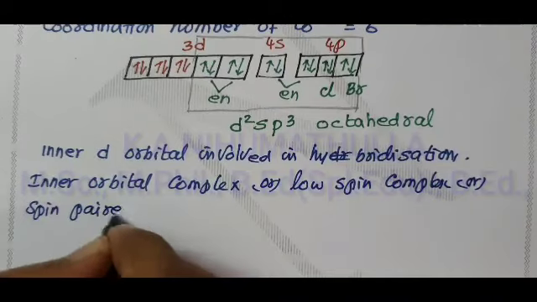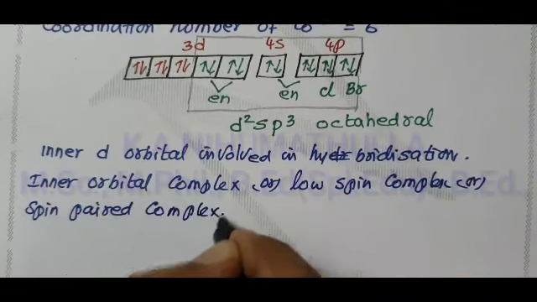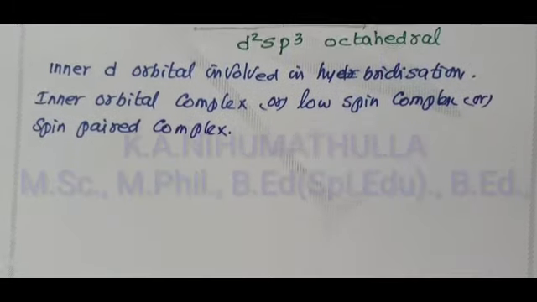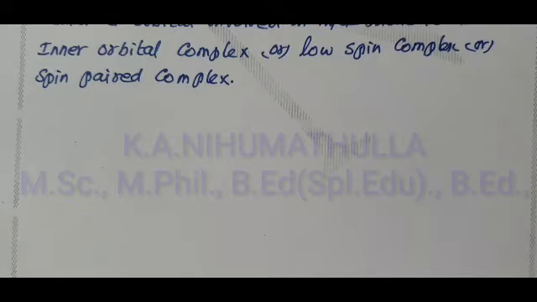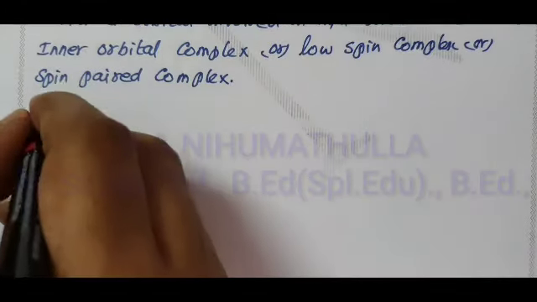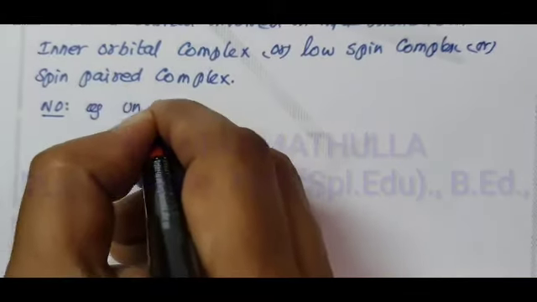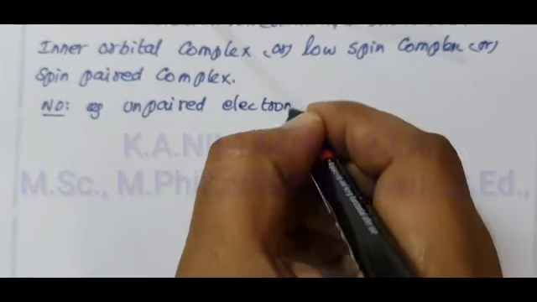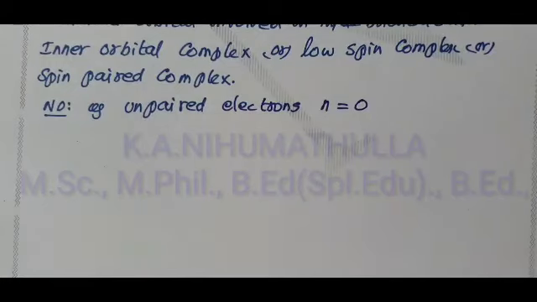Also called a spin paired complex. Now, we have to write the magnetic properties. There is no unpaired electron in the given complex. Number of unpaired electrons, n value, is equal to 0.